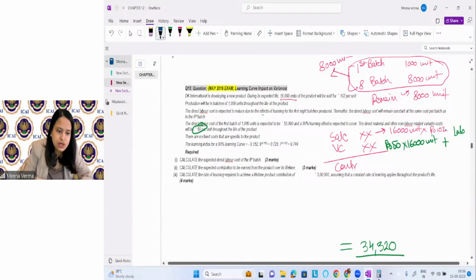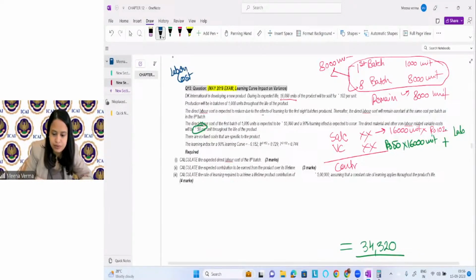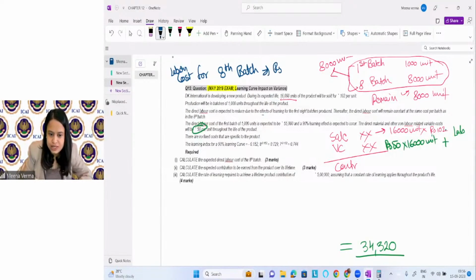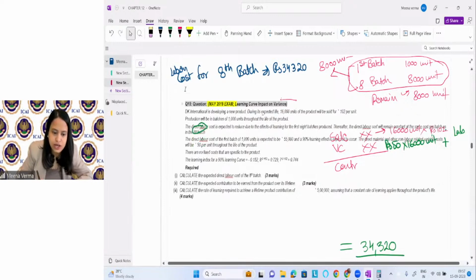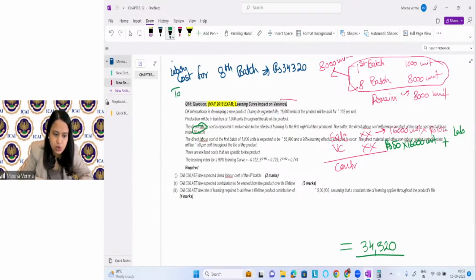So what is the cost for the 8th unit? The labor cost for the 8th batch. Eighth batch, not unit. Eighth batch is what? Rupees 34320. And the total labor cost for total 8 batch.